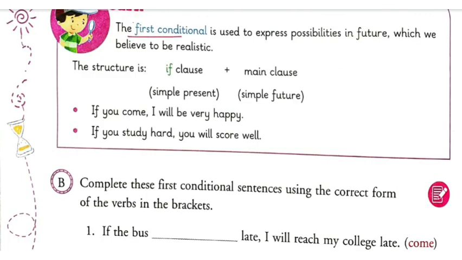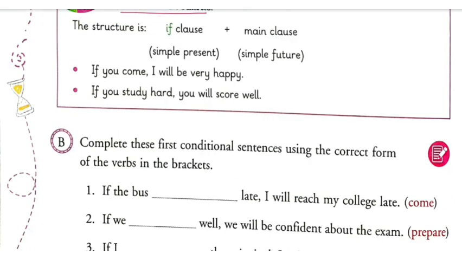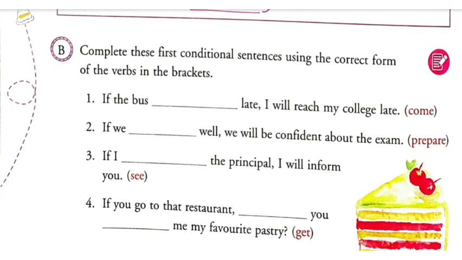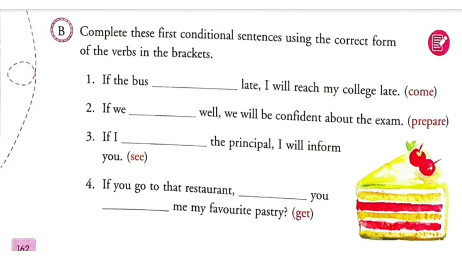Now the next one, the first conditional. We have done zero conditional, now it is first conditional. It is used to express possibilities in future which you believe to be realistic. So that will be done in future. First we use the if clause, then the main clause. The if clause should be in present tense while the main clause should be in simple future. If you come, I will be very happy. You can see the main clause is in future tense, while the if clause is in simple present tense. If you study hard, you will score well. Actually this is the rule, in a single sentence you cannot use two simple future tenses.